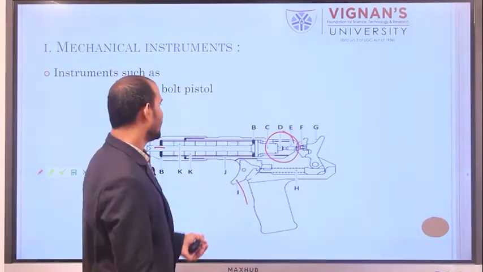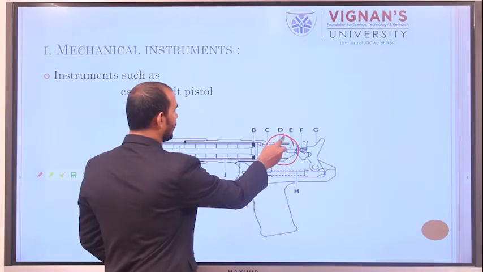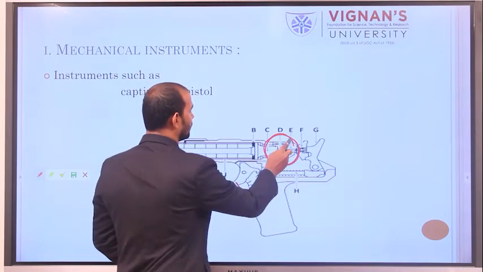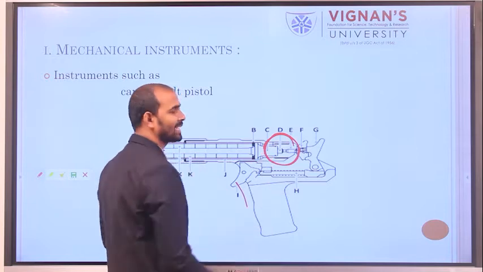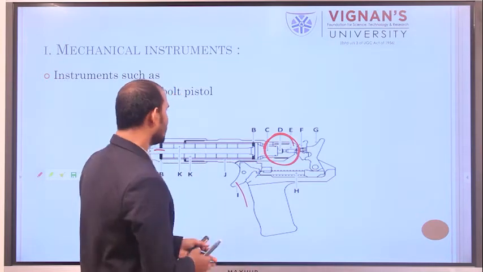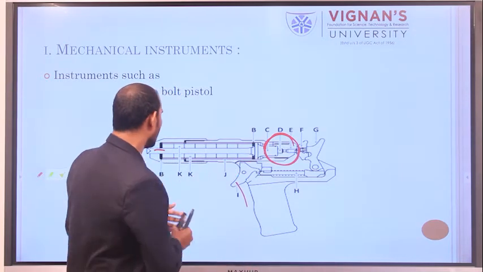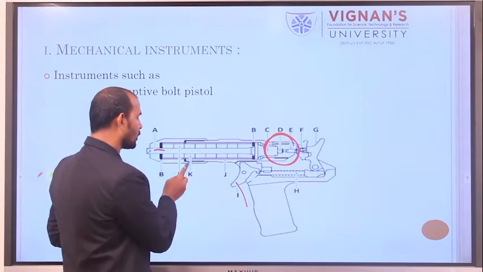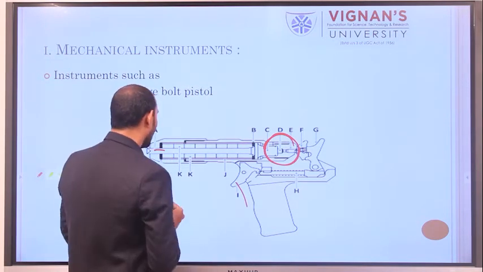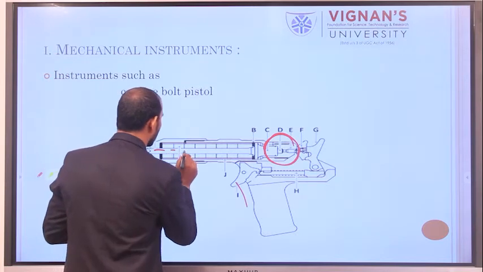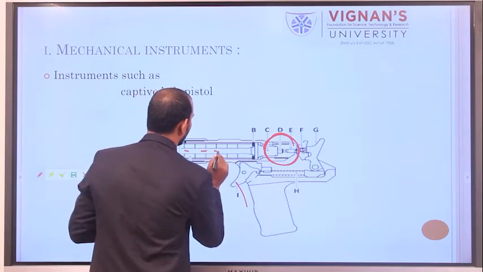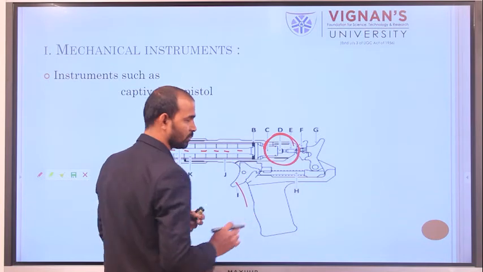See here, this portion is filled with explosive cartridges, and if you see the frontal portion of this captive bolt pistol, it is filled with bullets or bolts.